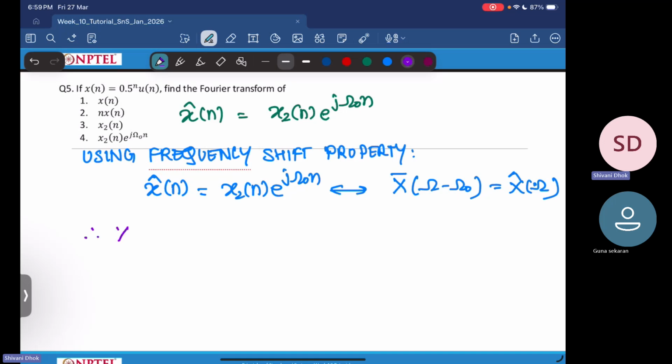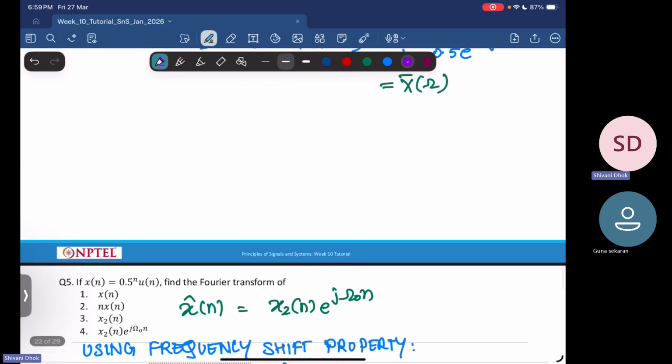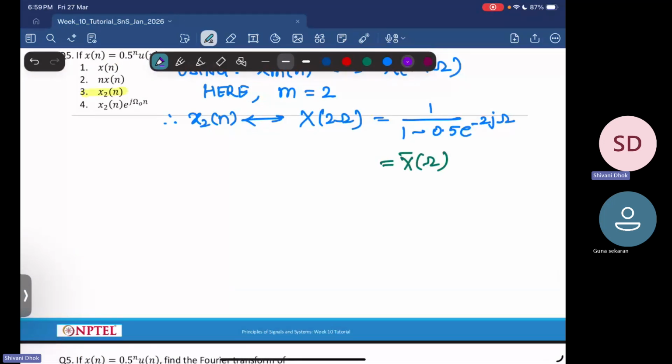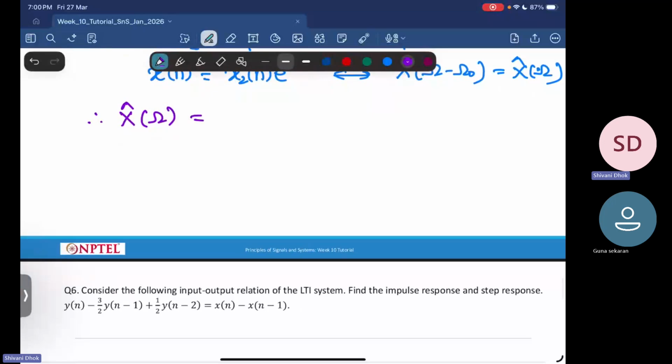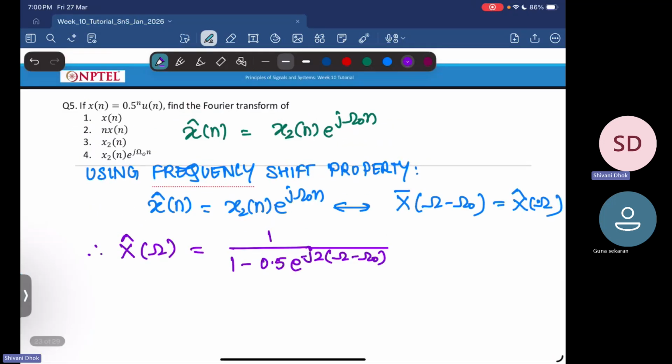So therefore, x hat of omega will be equal to, your x2 of omega had 1 upon 1 minus 0.5 e power minus j 2 omega. So this will be equal to 1 upon 1 minus 0.5 into e power minus j 2 times, replace omega by omega minus omega naught. Okay, so this is the Fourier transform of your fourth question.